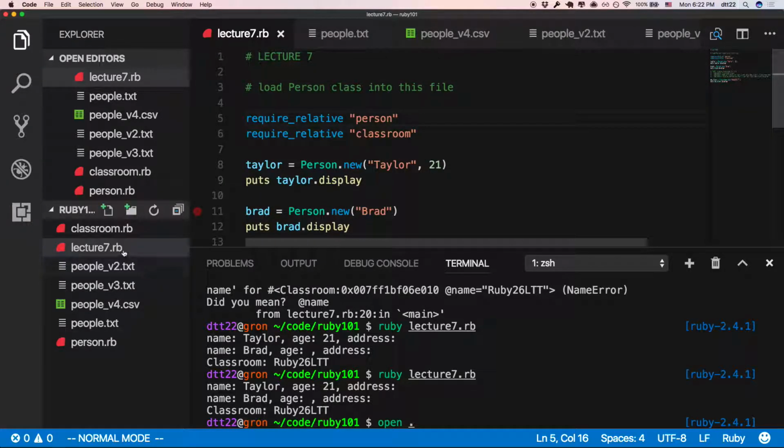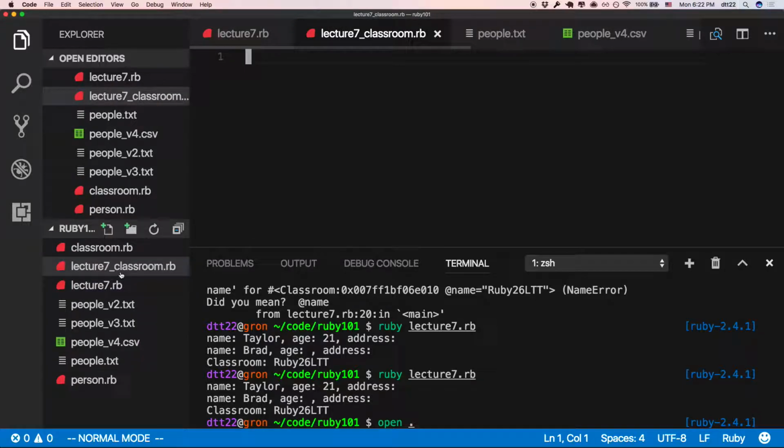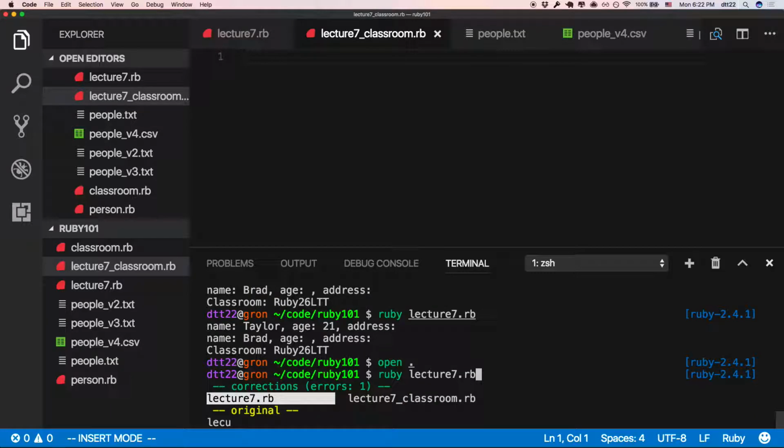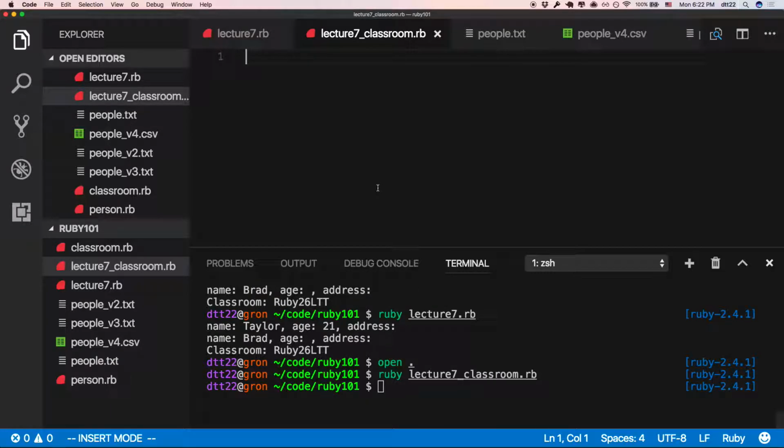Let's do it. I'm going to call it lecture 7, let's do it together. Lecture 7, part 2 .rb, okay? And maybe let's set a classroom really. Due to time, let's all try to focus here. You may not have time to write it. This is an empty file. I type down here, if I run ruby lecture 7 classroom here, you get nothing, right?